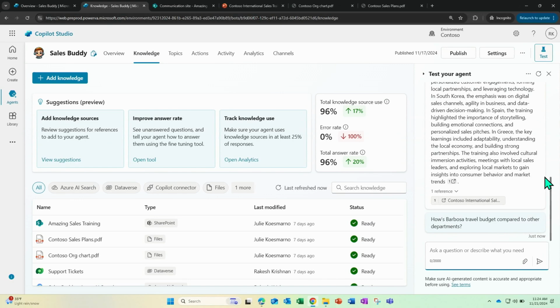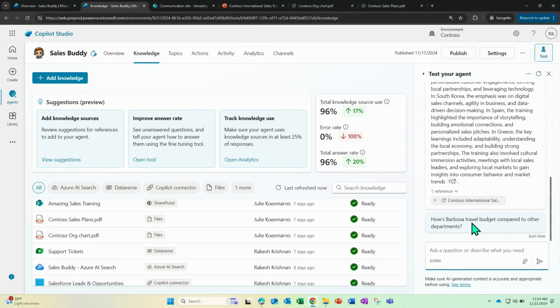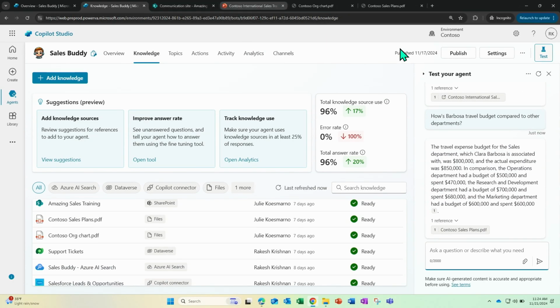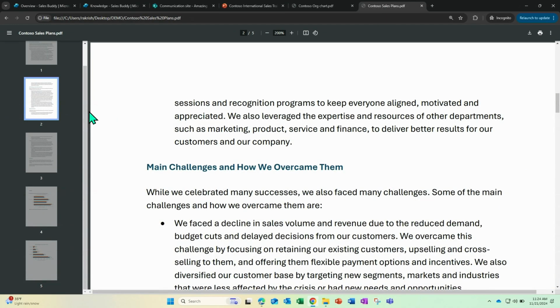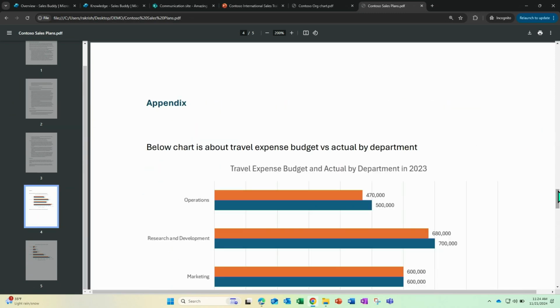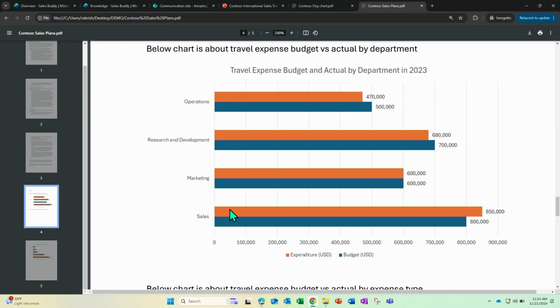Let's just scroll down a little bit. Now, this question is actually a tricky one, by the way, which comes out pretty fast, surprisingly, which is nice. The first one here actually comes from combining the file that has the org chart as well as the sales plan. In this sales plan document, towards the end, there's an appendix where I have a bar chart that shows sales and then the actual budget.